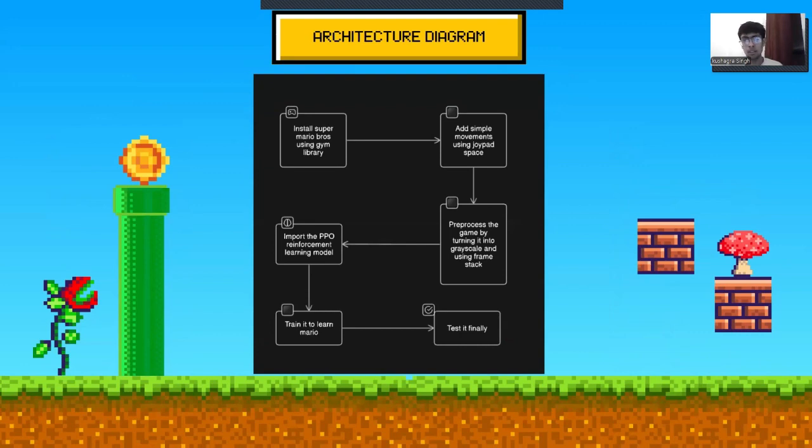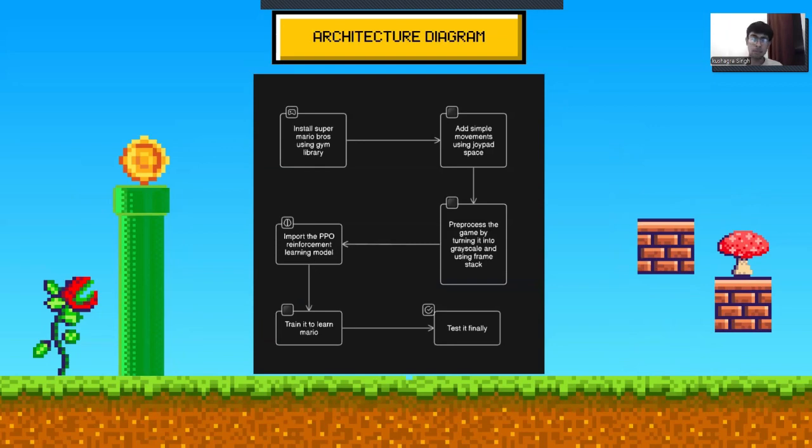Then we simplified the movements, because there are many different combination sets in Super Mario, and it would be so hectic for our model to learn and try all of those. So we used only six different movements, basically to jump, move right, duck, and shoot power-ups if you have any. This is nothing but simplifying all the movements.